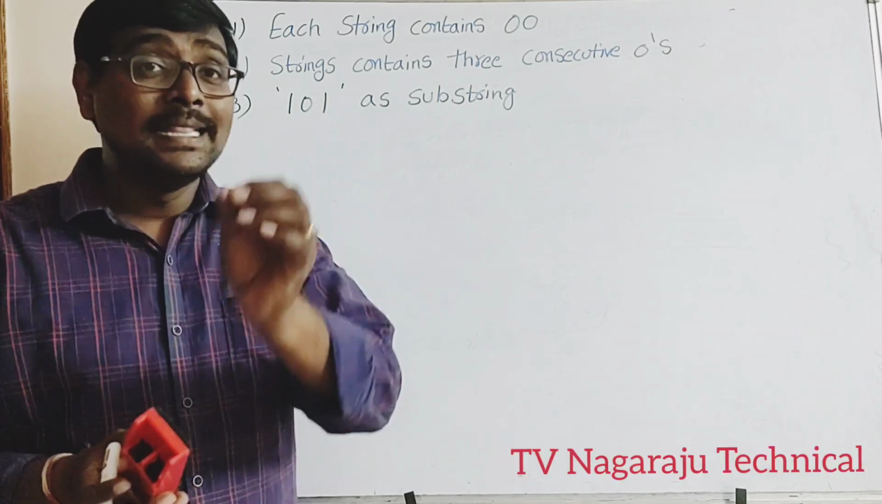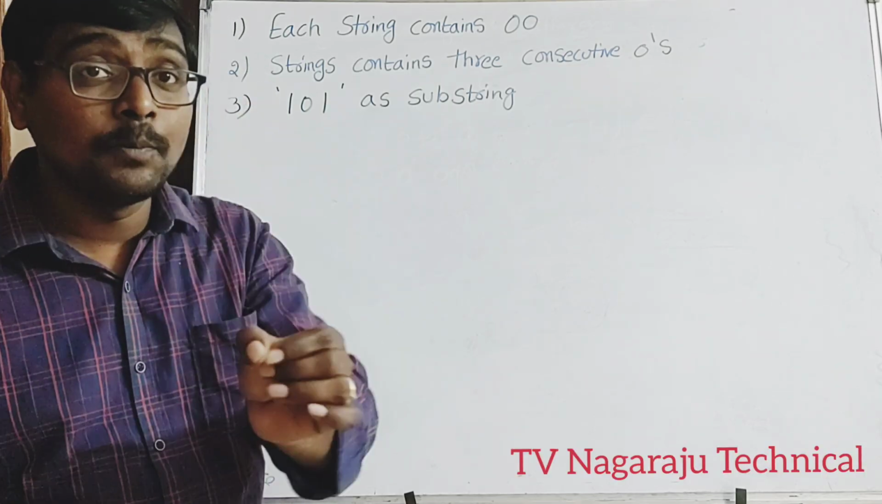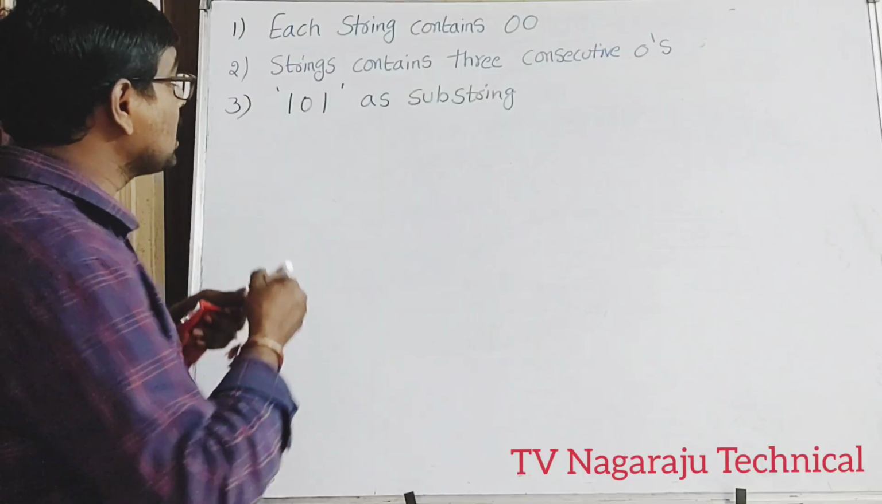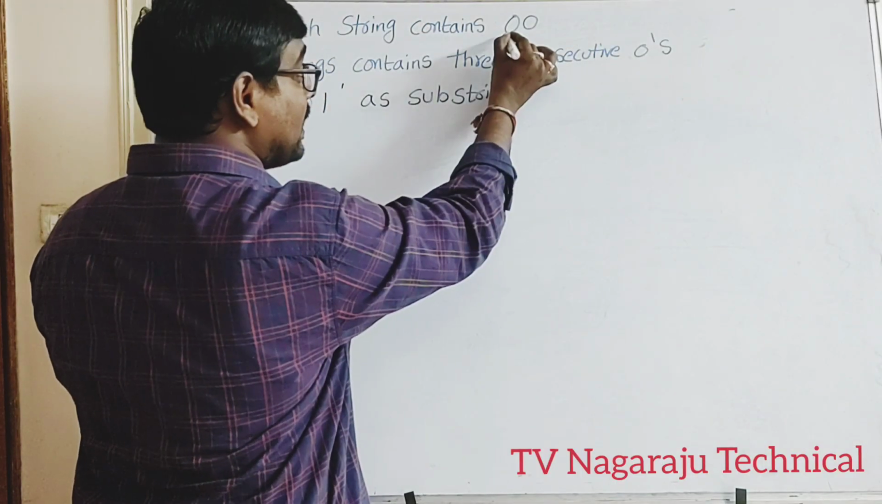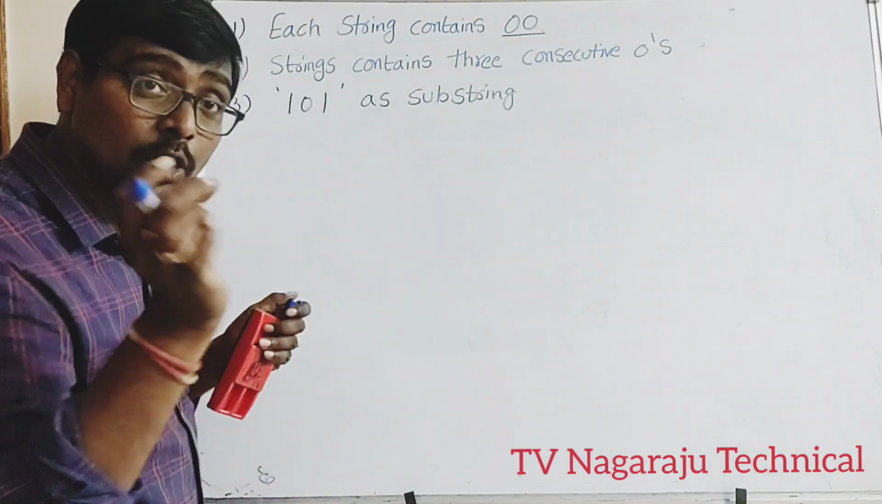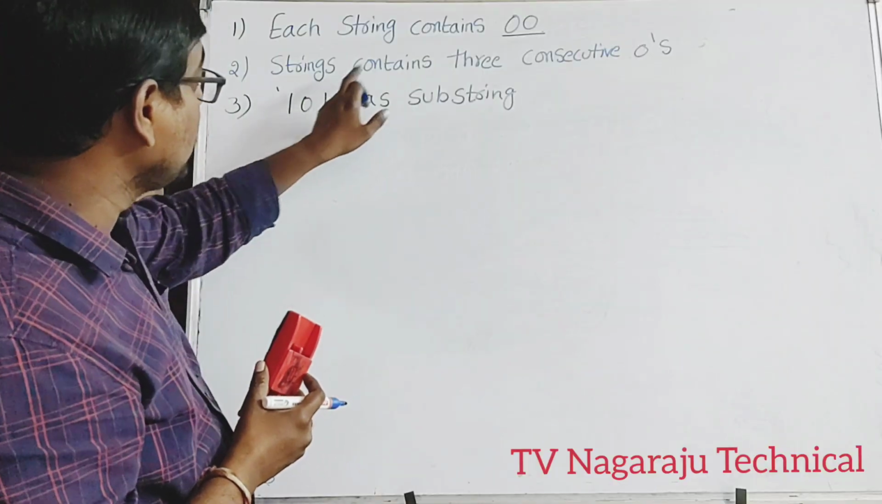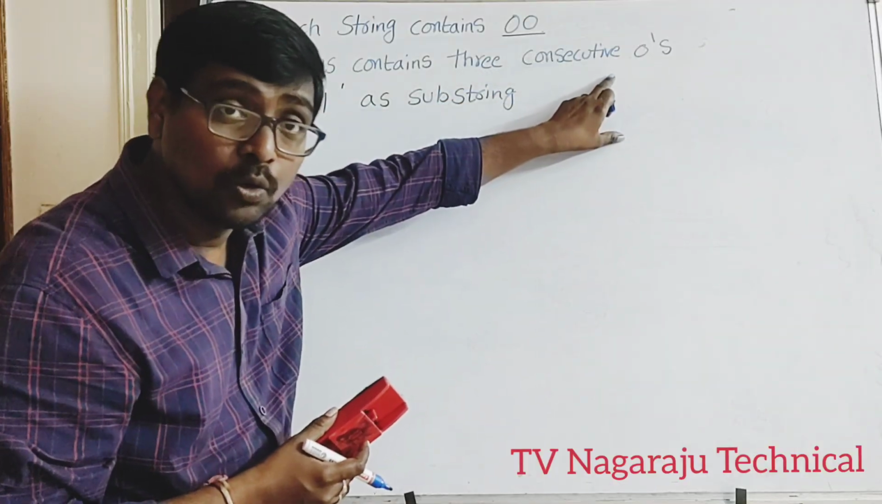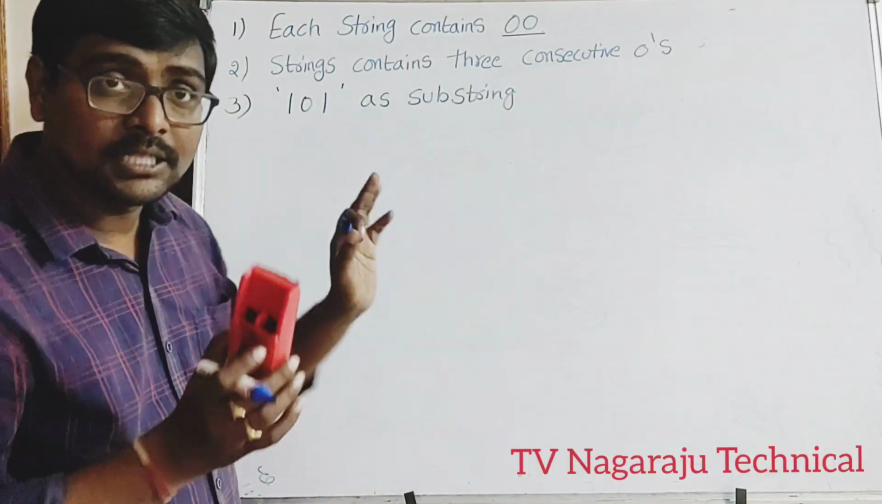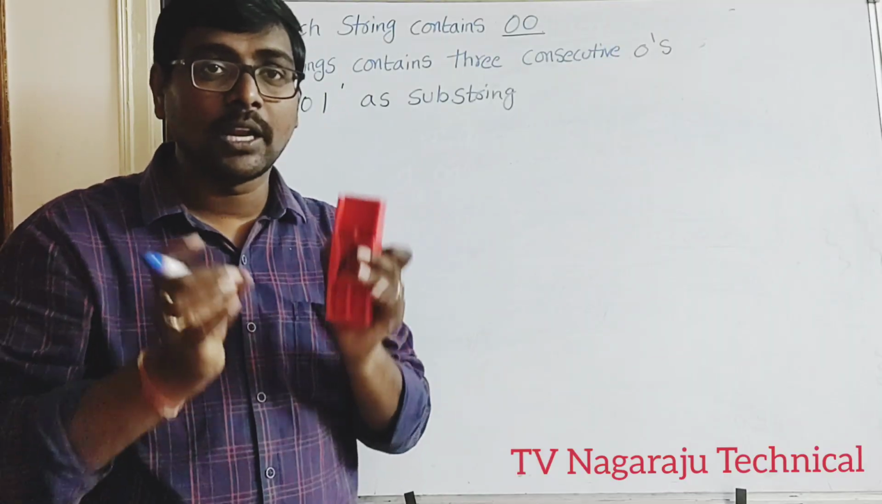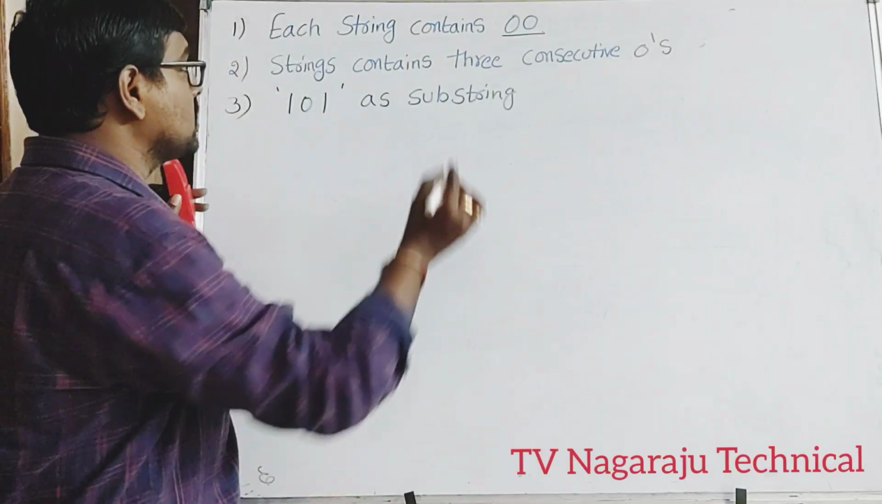Welcome to our channel. In this session, we will discuss some more examples of DFA. The first example is each string contains two consecutive zeros, the second one is three consecutive zeros, and the next one is 101 as a substring. Now we will discuss these three examples.